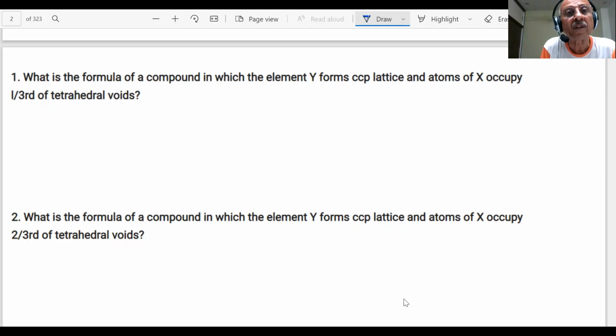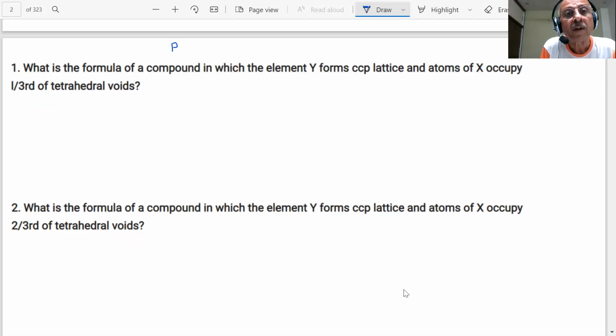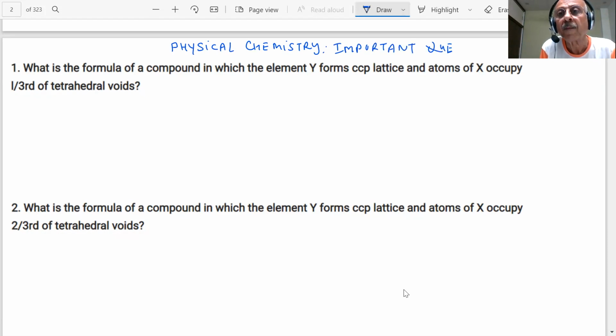What I am talking is, students, physical chemistry. Important questions for 2021. Okay. First chapter in the physical chemistry is solid state, students, which we have read it.